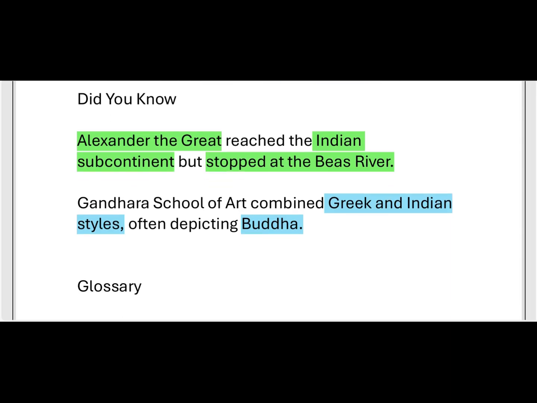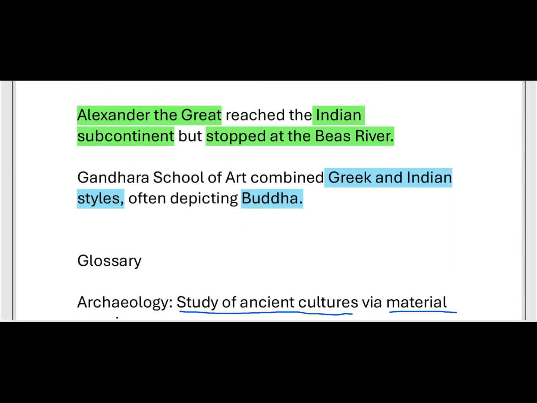And here another one is the Gandhara School of Art. Here one kind of art emerged. The Gandhara School of Art is a mixture of combined Greek and Indian styles. One famous subject depicted was Buddha, showing the Gandhara style of art, which is Greek and Indian. Okay, this is all about it.